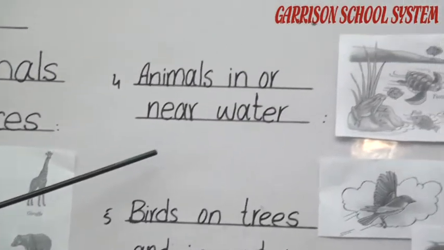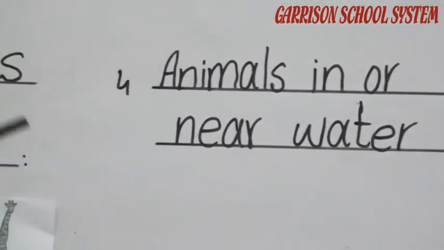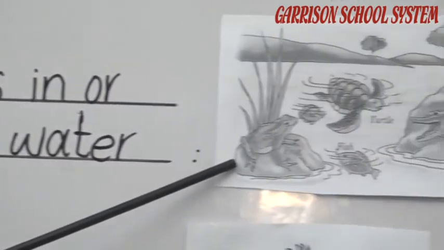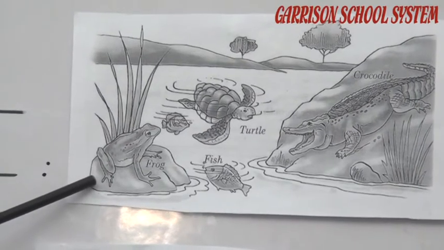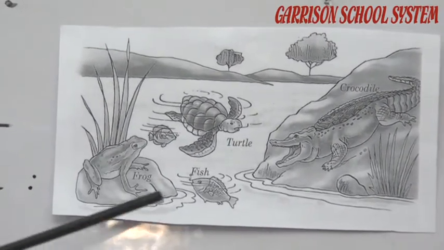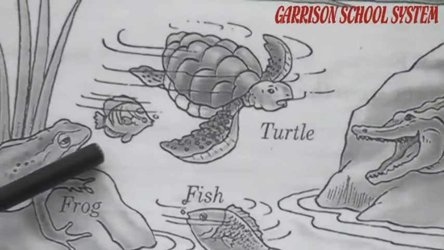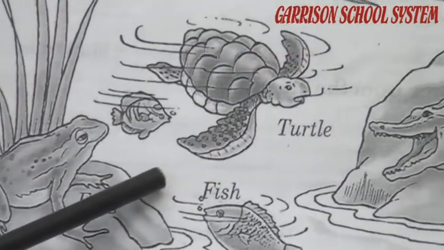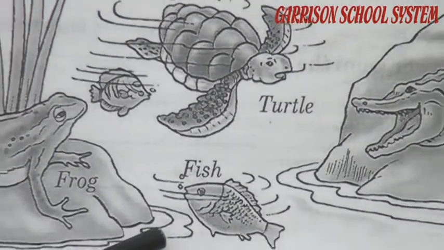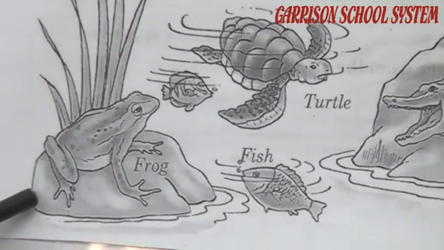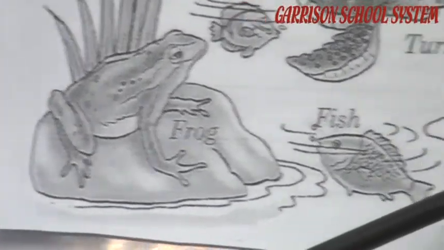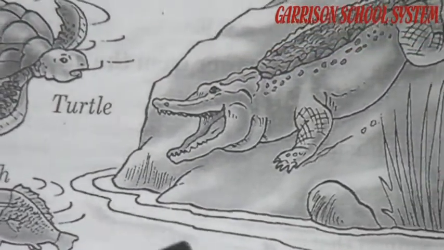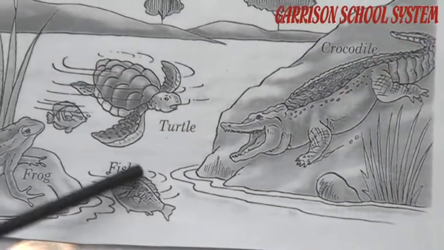The fourth group is animals in or near water. Some animals live in water, and some come near the water for some time. You can observe in this picture which animals live in water and which are near the water. For example, you can see the fish or turtle. These animals live in water entirely, but some animals come near the water for some time. For example, you can see the frog and the crocodile. They are not completely in water, they come towards the water for some time.